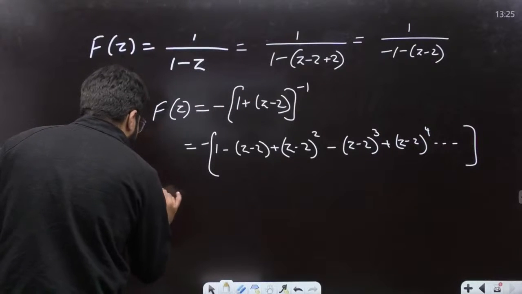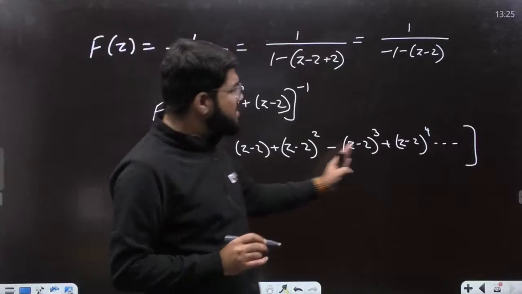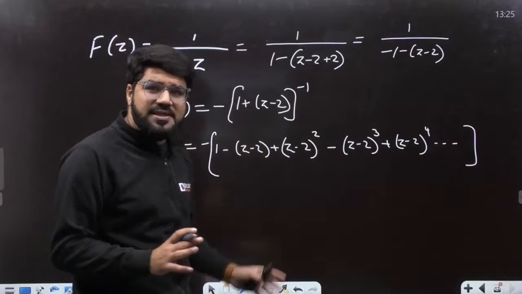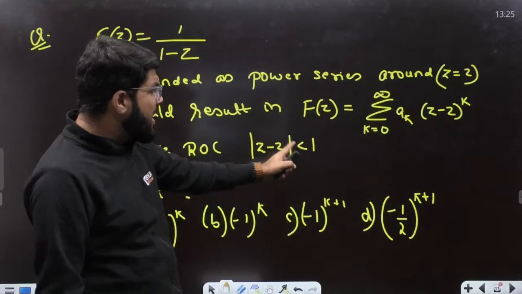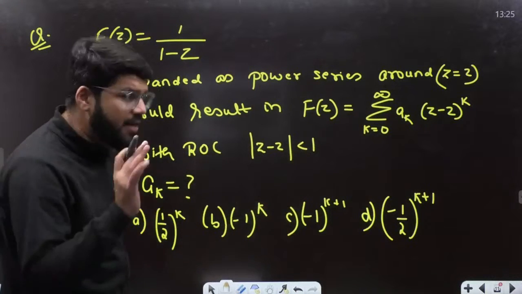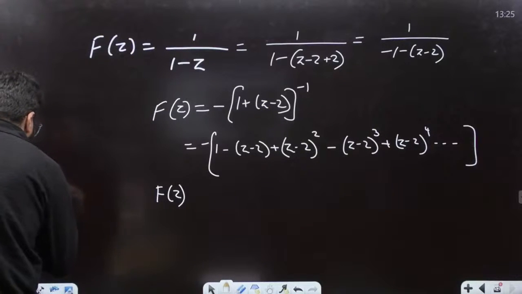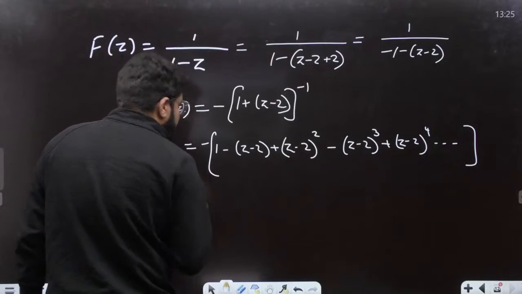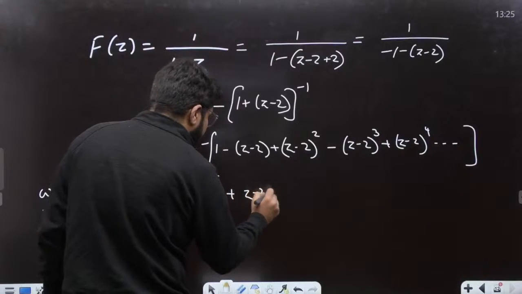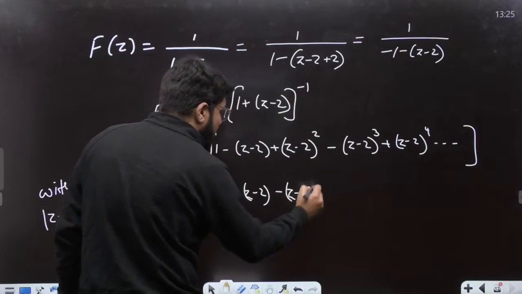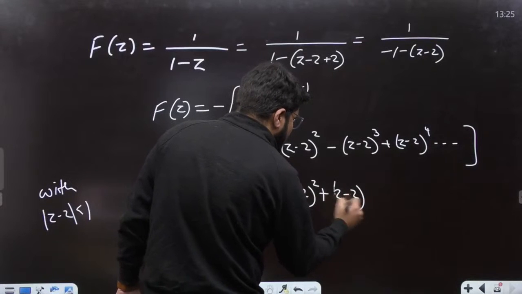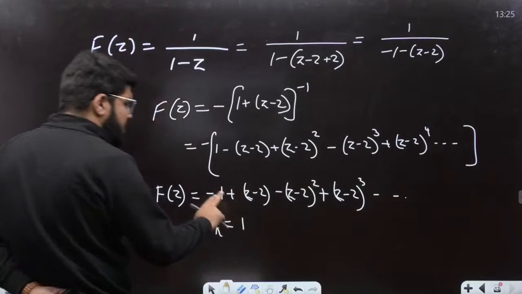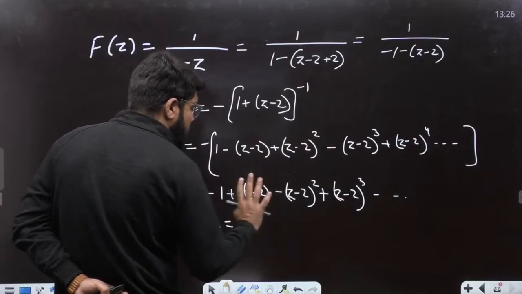Now this also looks like a geometric series with infinite terms, and that is why the ROC is given. The modulus of r less than 1, the modulus of z minus 2 should be less than 1, and that is satisfied, so yes, we can expand this. With the given condition, my final answer will be minus 1 plus (z minus 2) minus (z minus 2) whole square plus (z minus 2) to the power 3, and so on. Now we are able to see that the coefficient is positive for z minus 2 to the power 1 and z minus 2 to the power 3.